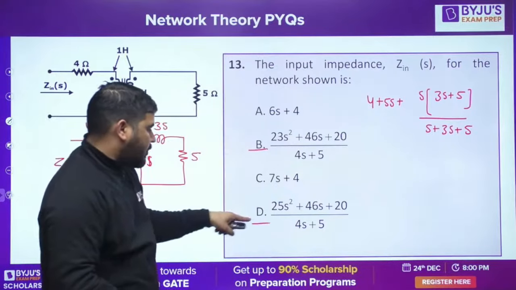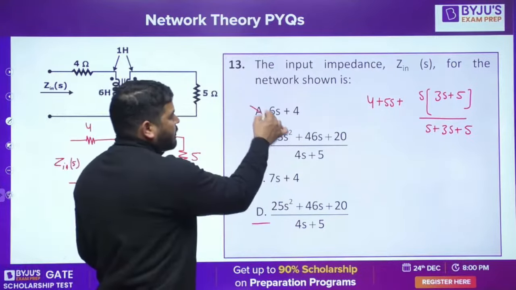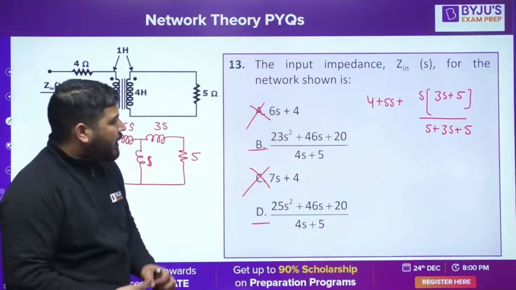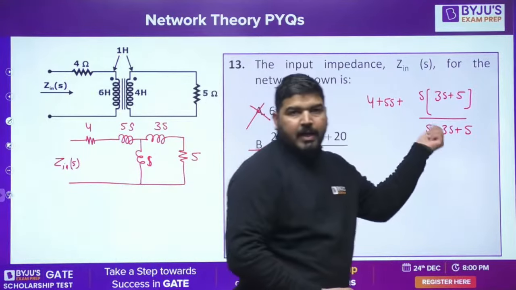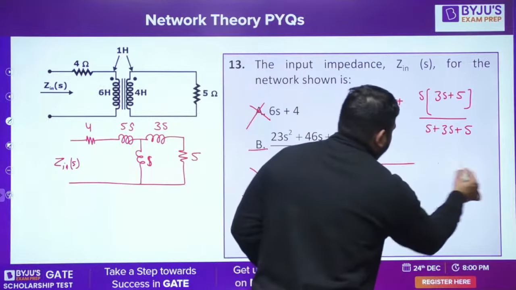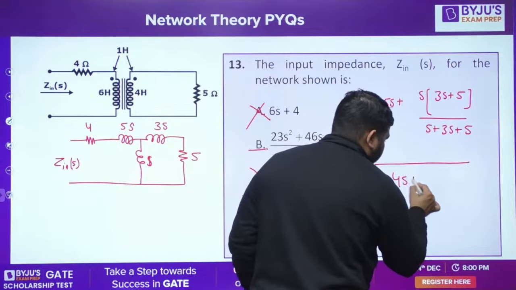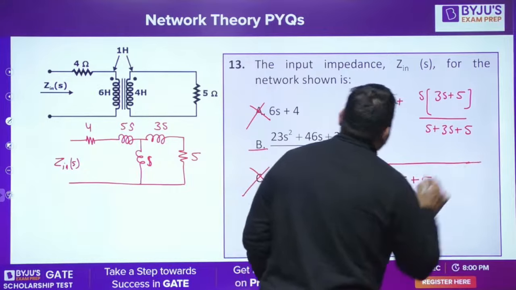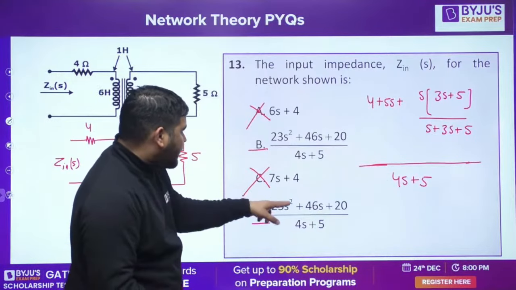Either B is correct or D is correct. You can eliminate these two options now. Okay. Now, what you can do is you can simplify this and you can calculate this value. So, the denominator is 4s plus 5. And what is the numerator value? What you can do is you just calculate this coefficient, no?